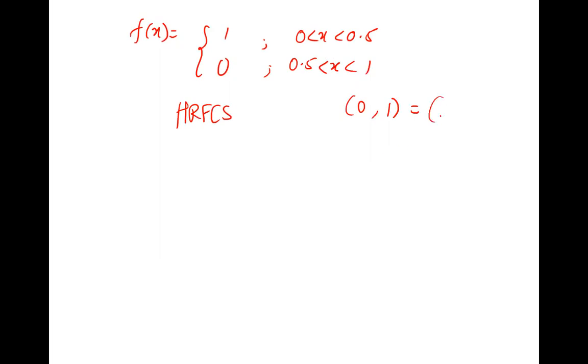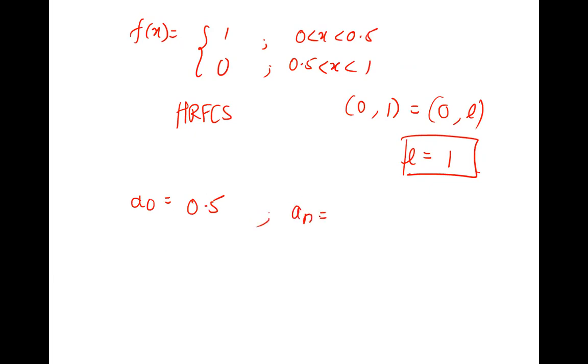So you will compare the given interval 0 to 1 with what? 0 to L. So what is L here? 1. So you will first find that. What is A naught? 0.5. So if you all are agreeing on this, then it is correct. A n is 2 upon n pi into sin n pi by 2. This is correct, right? Check if you are getting the similar, and if not getting, please try.